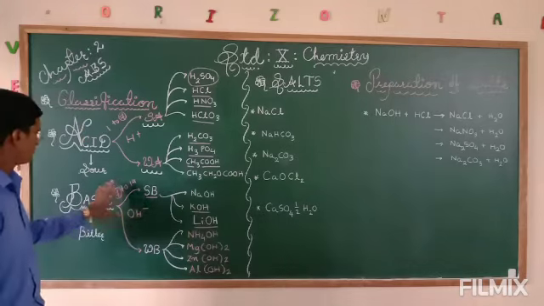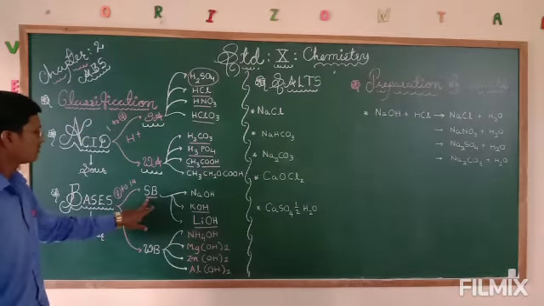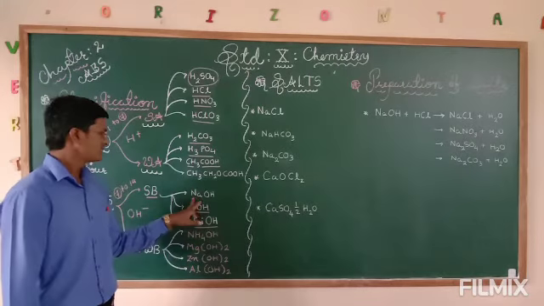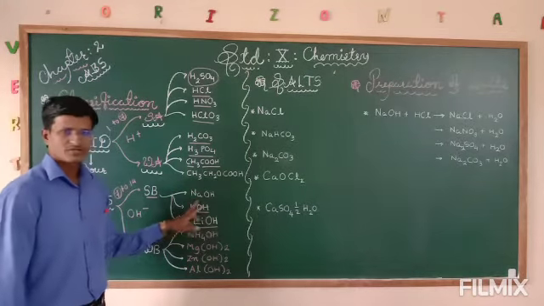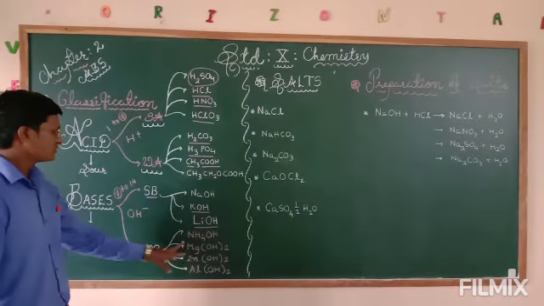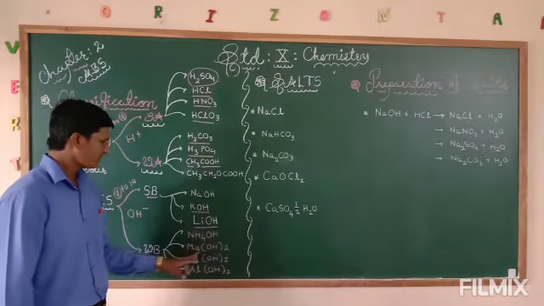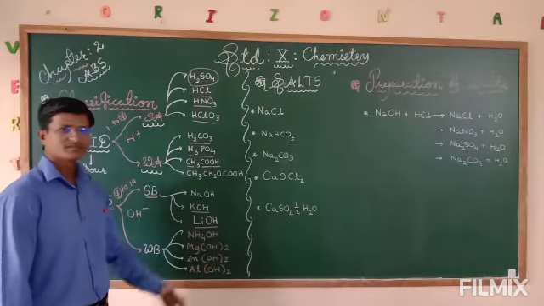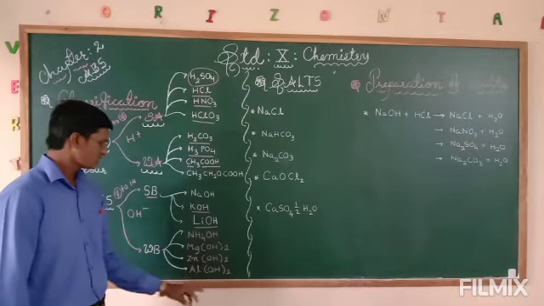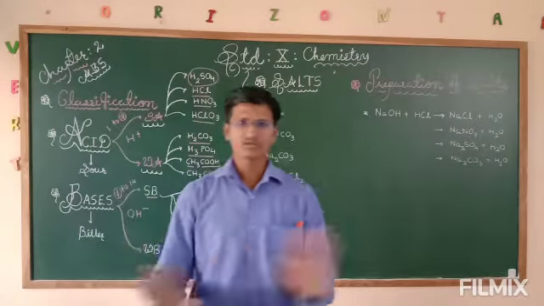Strong bases are NaOH, KOH and LiOH, that is sodium hydroxide, potassium hydroxide, lithium hydroxide. Weak bases are NH4OH, ammonium hydroxide, Mg(OH)2, magnesium hydroxide, Zn(OH)2, zinc hydroxide, and Al(OH)3, aluminium hydroxide. So all things we discussed.